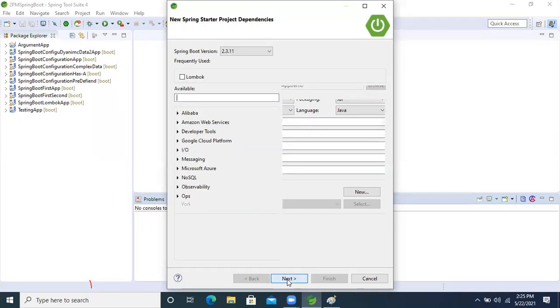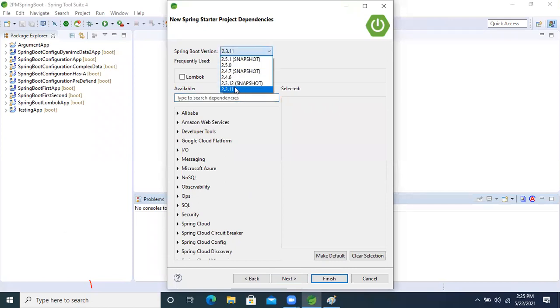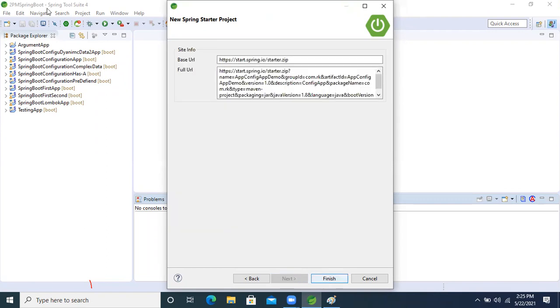So next, I'm taking the 2.3.1 version, and the Lombok API also I'm taking, right? Next, finish it.